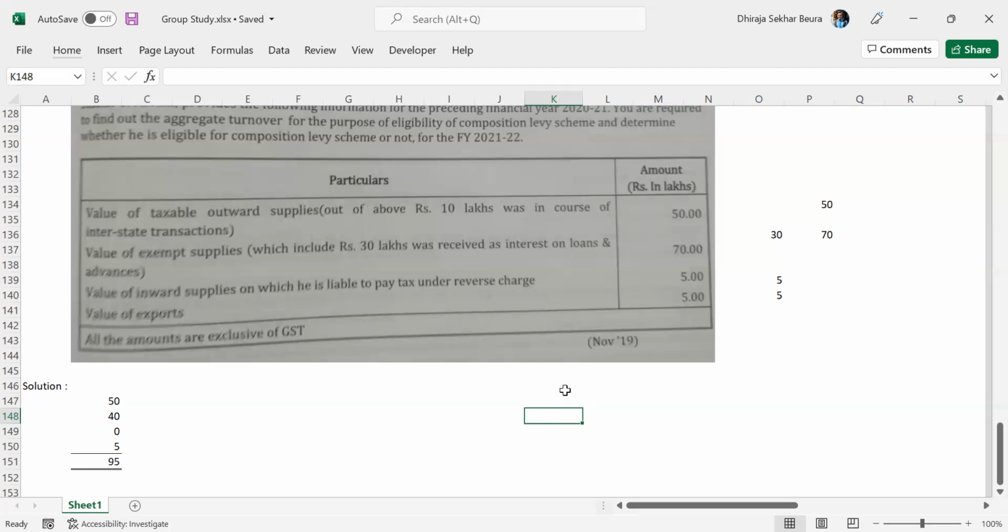Why is that so? Because this composition levy scheme is primarily for those small vendors whose income, by coincidence only, is going above the limit for application of GST. So this is a relaxation for them, so that they don't have to bother about all the administrative stuff. Now, when we talk about small vendors, do you expect a small vendor to deal with interstate transactions, manufacturing in one state but selling in another state? Will they be considered a small vendor? No, right? So that is the purpose.